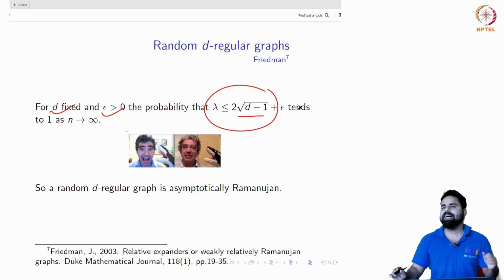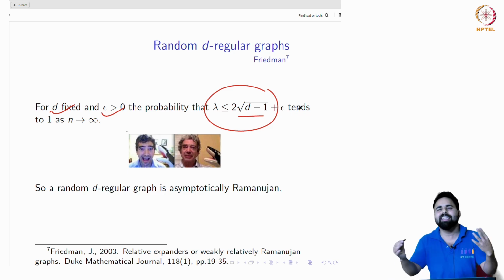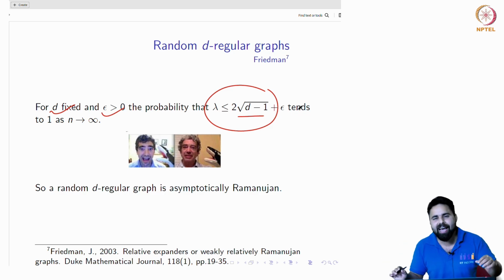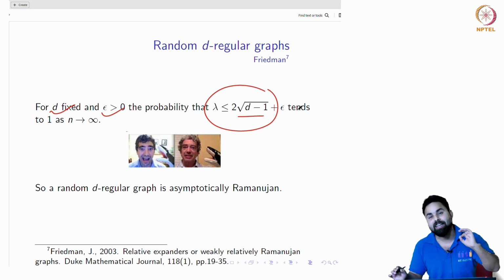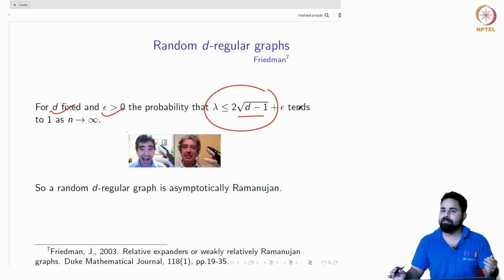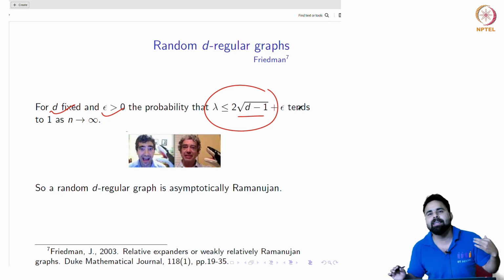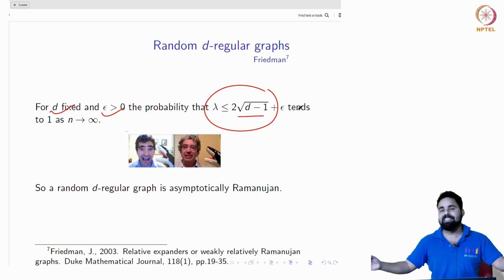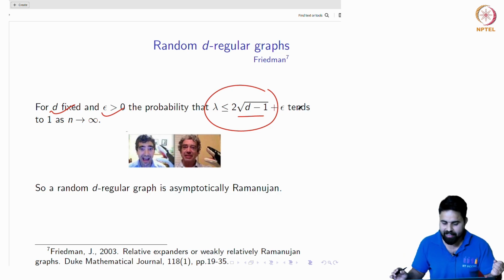And by the way, constructing regular random graphs is not that difficult compared to the explicit construction of Ramanujan graphs. Of course, for different purposes we prefer the explicit construction, because we know which vertex is connected to which other vertices. Anyway, this theorem is also very elegant, and many works are based on this theorem.